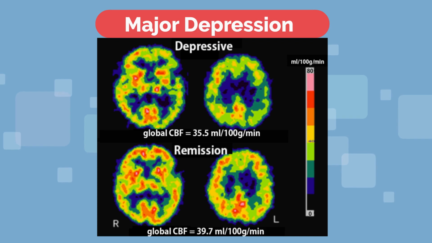Depressive and remission phases of major depression. In the depressive phase, there is mild diffuse hypoperfusion in the left hemisphere cortex. Global cerebral blood flow is reduced to 35.5 milliliters per minute per 100 grams of brain tissue. During the remission phase, global cerebral blood flow increased to 39.7 milliliters and perfusion in the left hemisphere cortex also improved.